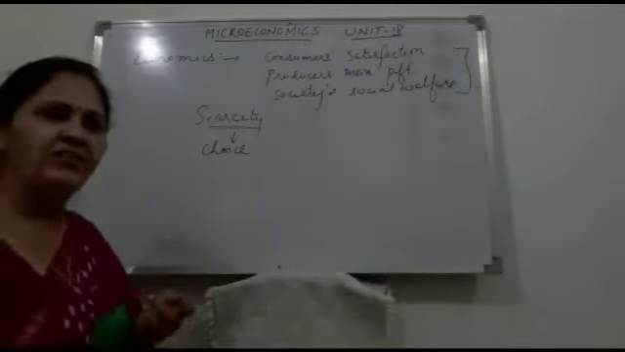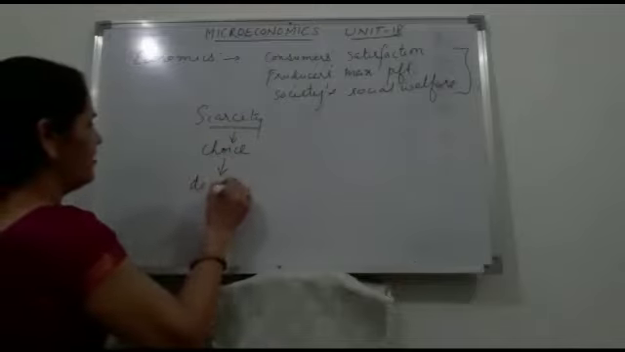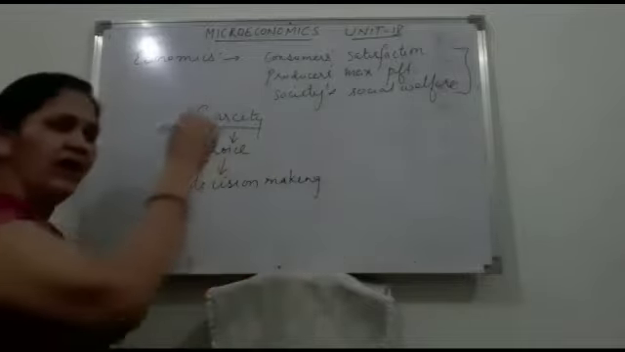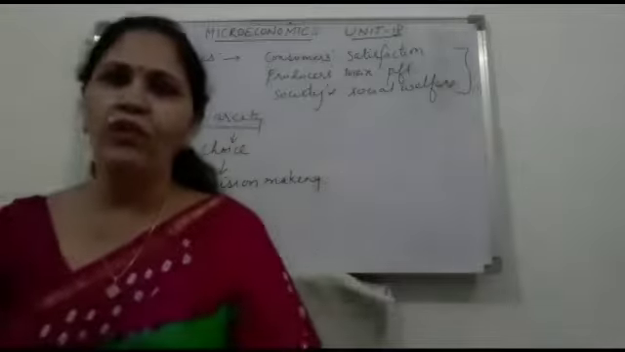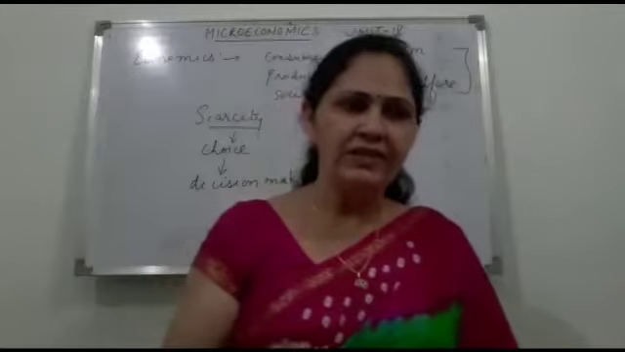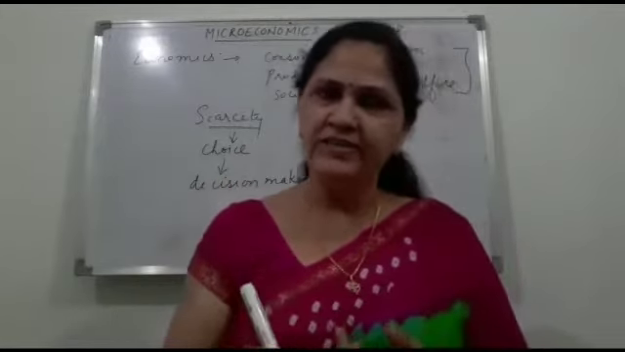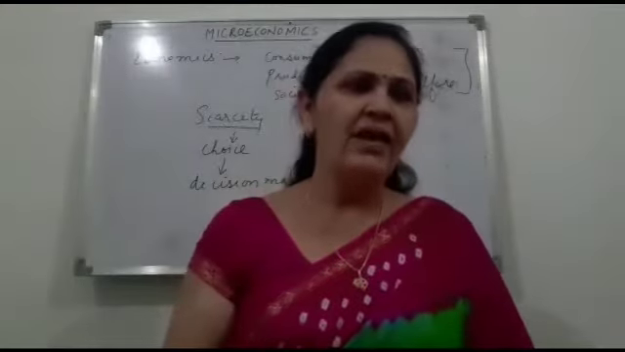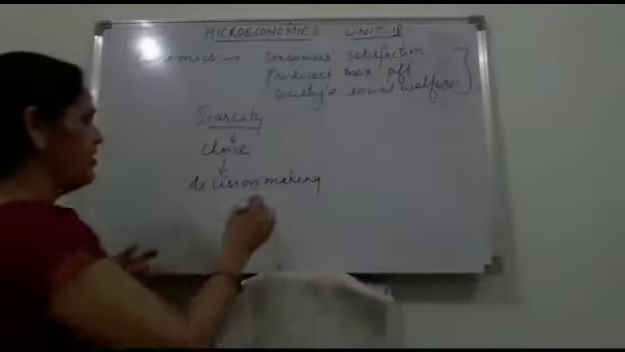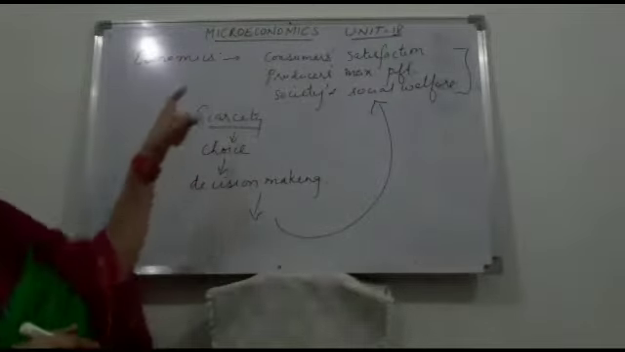And when there is choice, there comes the next step, that is decision making. That means we have to choose, we have to decide which want is the most urgent want. And use of limited means so that the consumers can maximize their wants, producers can maximize their profits, and society can maximize its social welfare. If decision making is there, then we all can attain these terms of economics.